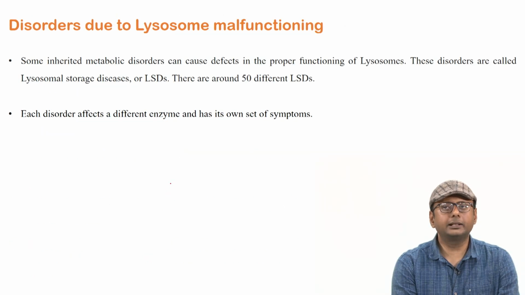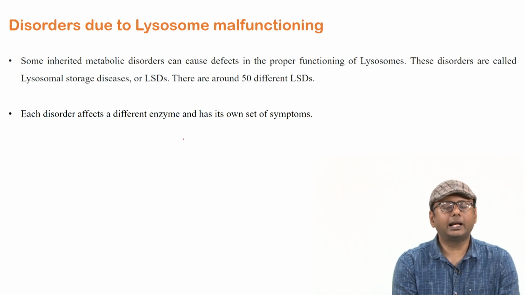Okay, and then lysosome malfunctioning. As you remember, lysosome has a very important role to destroy all the worn out old cellular components or particles, sometimes different unwanted proteins or even pathogens. So in cases of lysosomal disorder, what will happen? These worn out cells, which have a lot of glycolipid present, will not get degraded or destroyed.